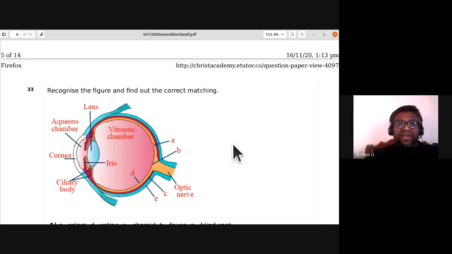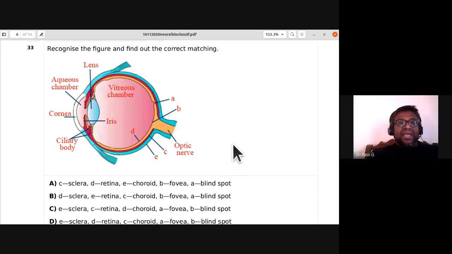Recognize the figure and find out the correct matching. You have to identify it properly.